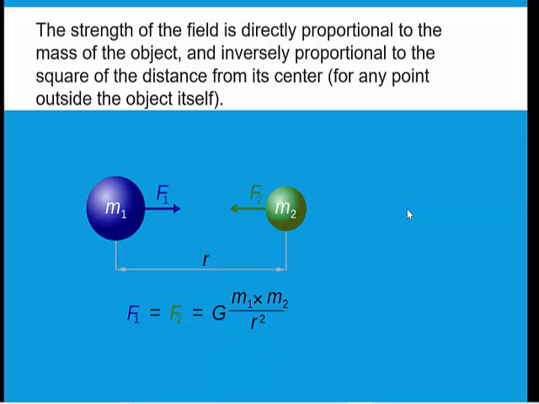So the statement of the second law is the strength of the field is directly, or you can say the force between the two objects. Strength of the field means in a way it is force.